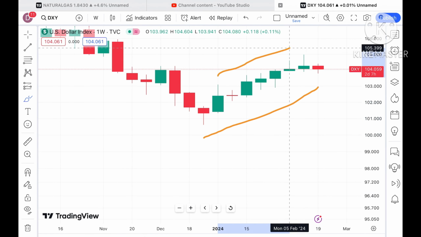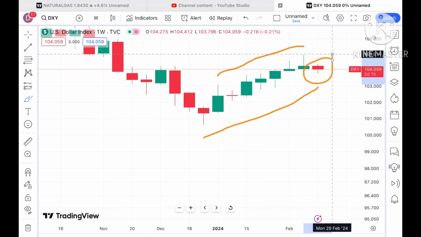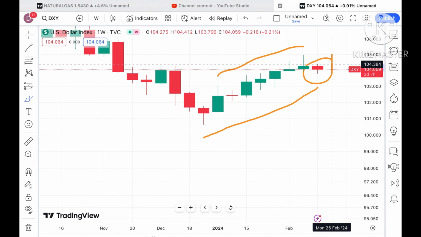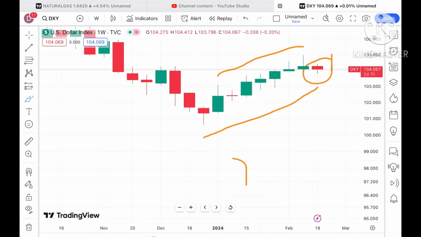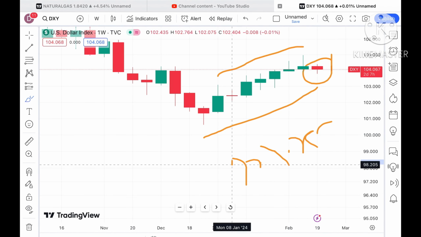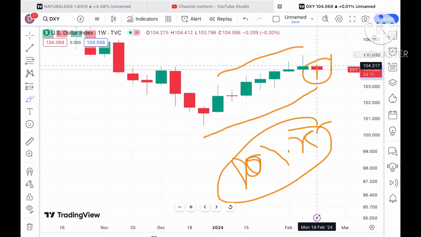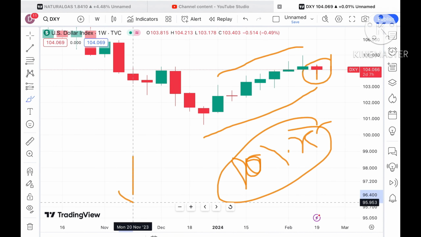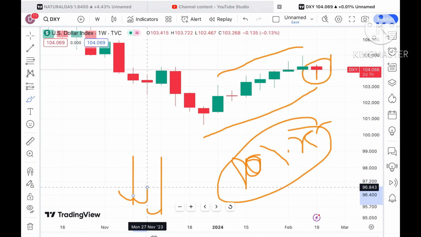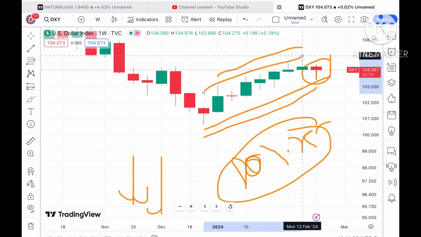I'll show you the dollar index also, where you will understand clearly how it is moving. See, for this particular week we have seen a red candle forming. So till the time it is not moving above a level of around $104.250, we will not see a further upside movement. Because I am saying this for the dollar index, the natural gas price will fall down if the price started going up from this level.